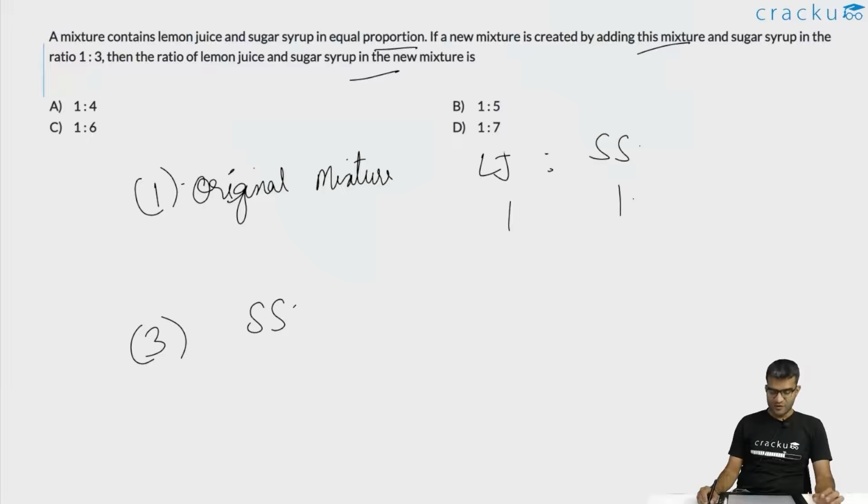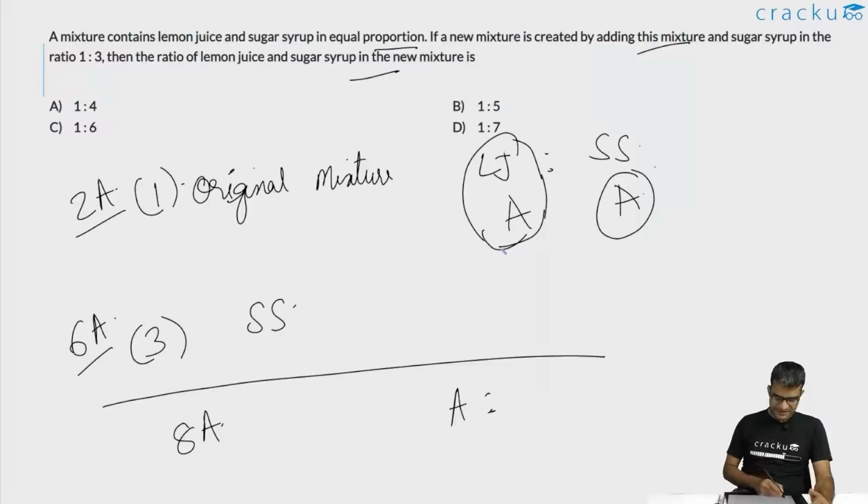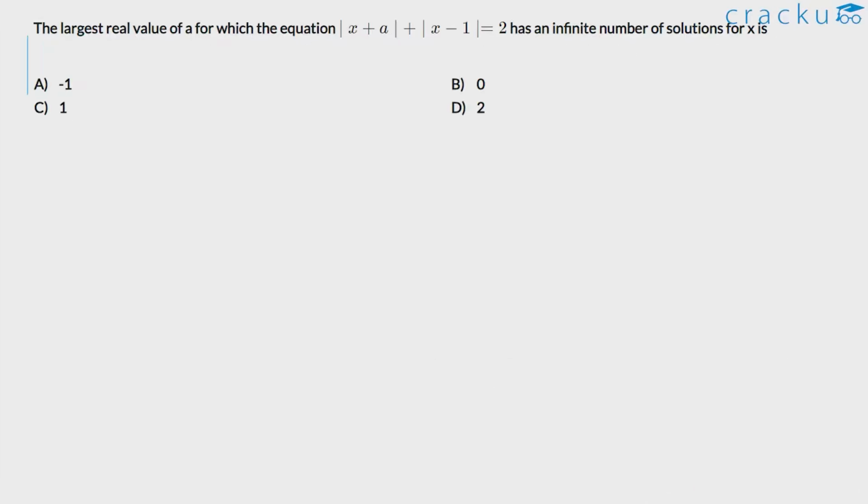Let us assume that the amount of the original mixture is 2A. Then we will have A of the lemon juice and A of the sugar syrup in it. And because the ratio is 1:3, the amount of sugar syrup added is 6A. In the final mixture, the total weight will be 2A plus 6A, which is 8A. The amount of lemon juice will be A, and the amount of sugar syrup will be A plus 6A, which is 7A. So the required ratio will be 1:7. So the answer for this question is option D.